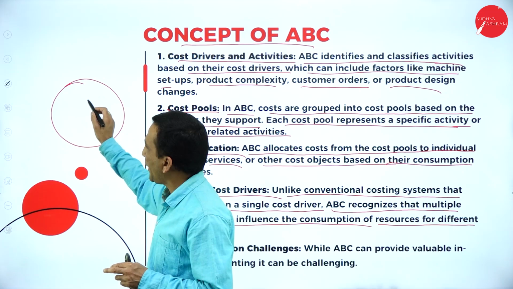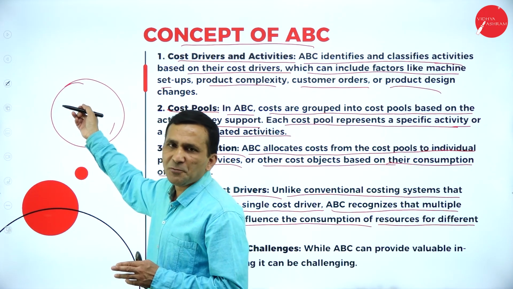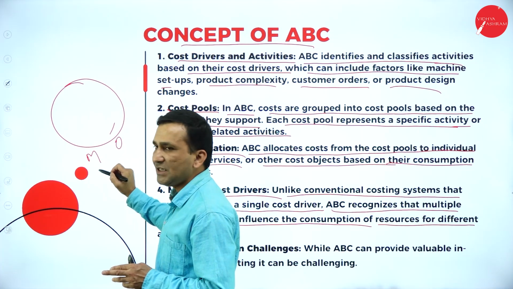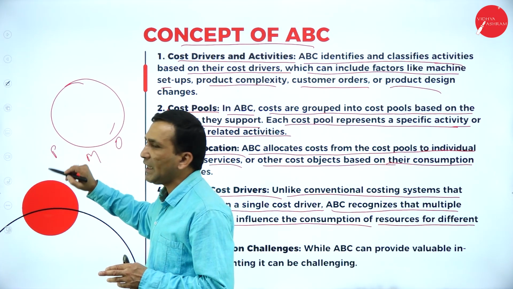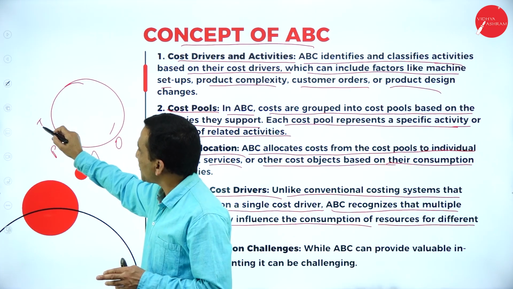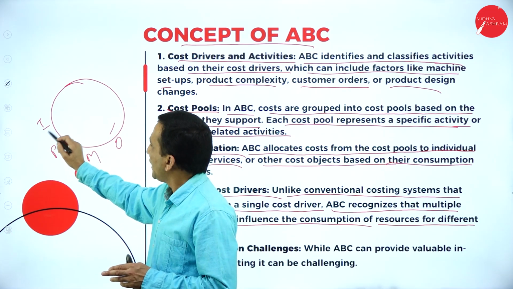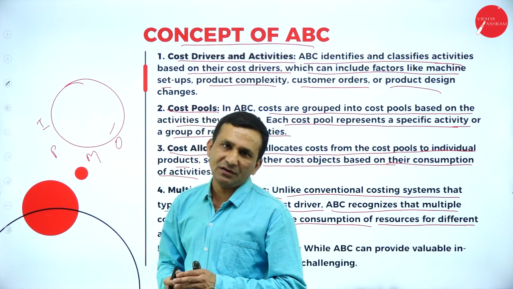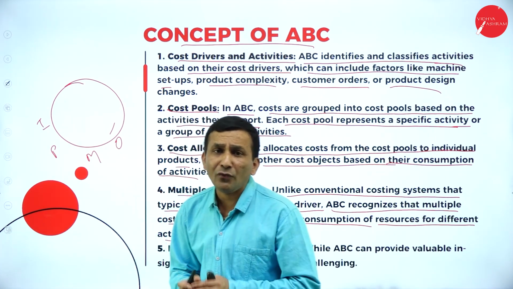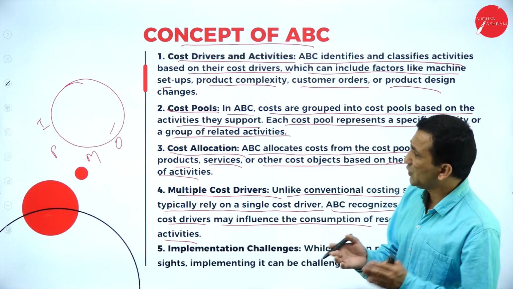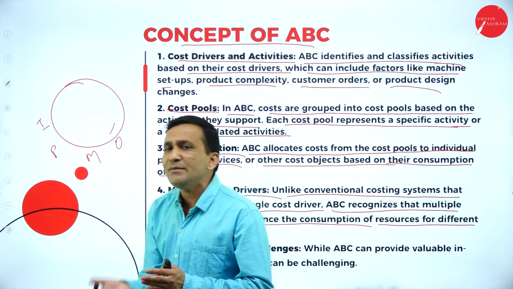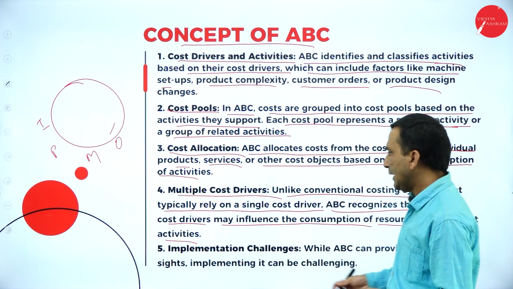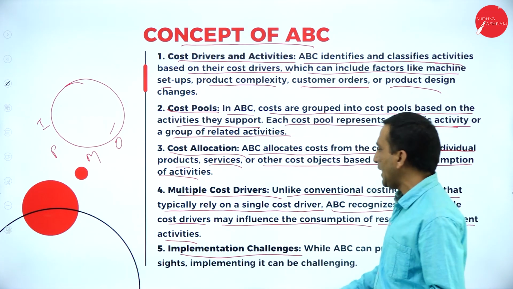Assume this is your product. To produce this product, what and all is involved? The machine is involved, order placing is involved, product design is involved, the inspection part is involved. For example, inspection means the number of inspections. Order means the number of orders. Like this, for the machine, how many times you set up your machine, that is also one kind of driver. And then, implementation challenge.